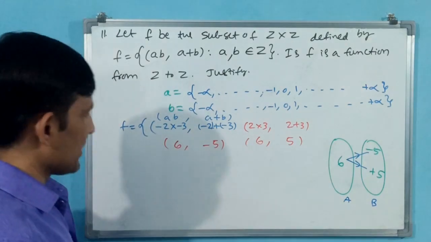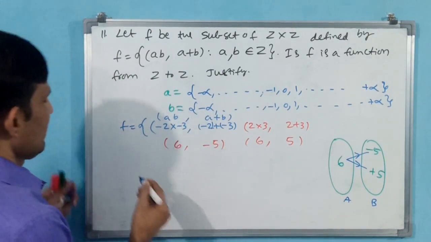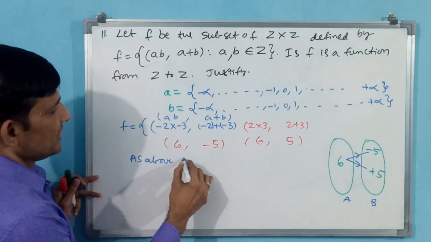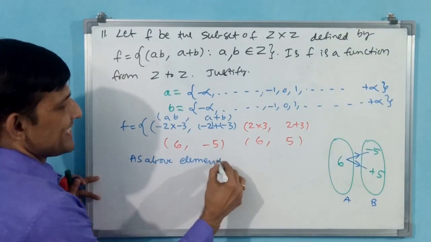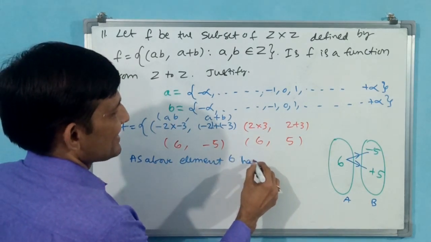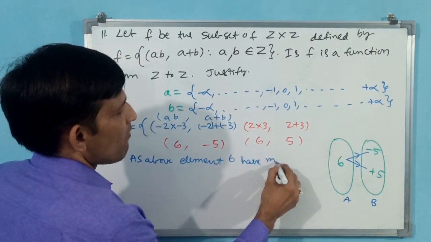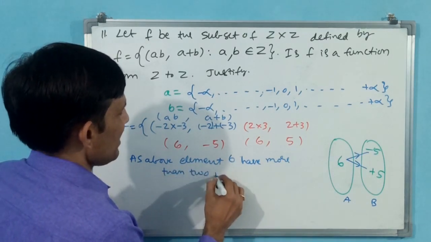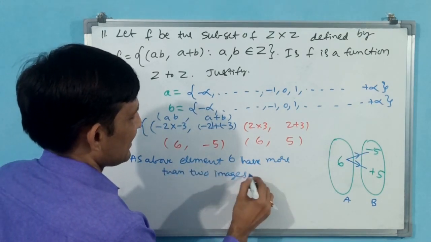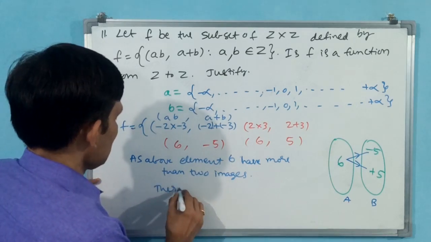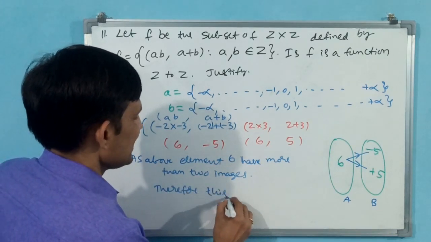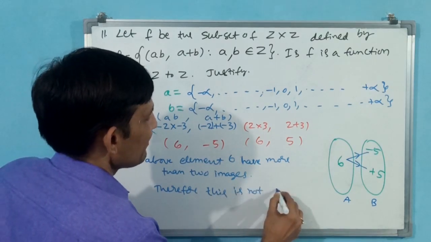Like that you can write. What we can write, you see, as above, element 6 has more than two images, therefore this is not a function.